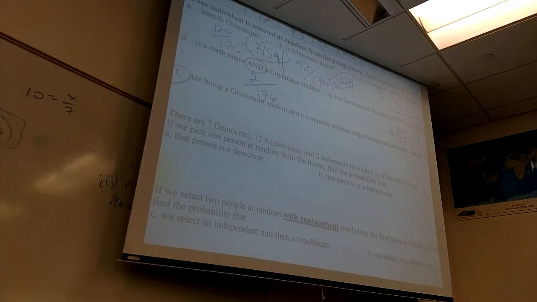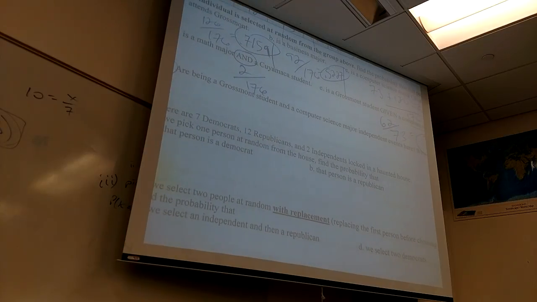I'm going to say to myself, the idea of independence is nowhere near as difficult as people make it. You cannot answer part F with a paragraph of words. You cannot. The idea here isn't that I have to be one before I can be the other. That's not what dependent means. All right? It just means, does one change the chances of the other one? So before I know anything about their major, what's the probability they attend Grossmont, period?